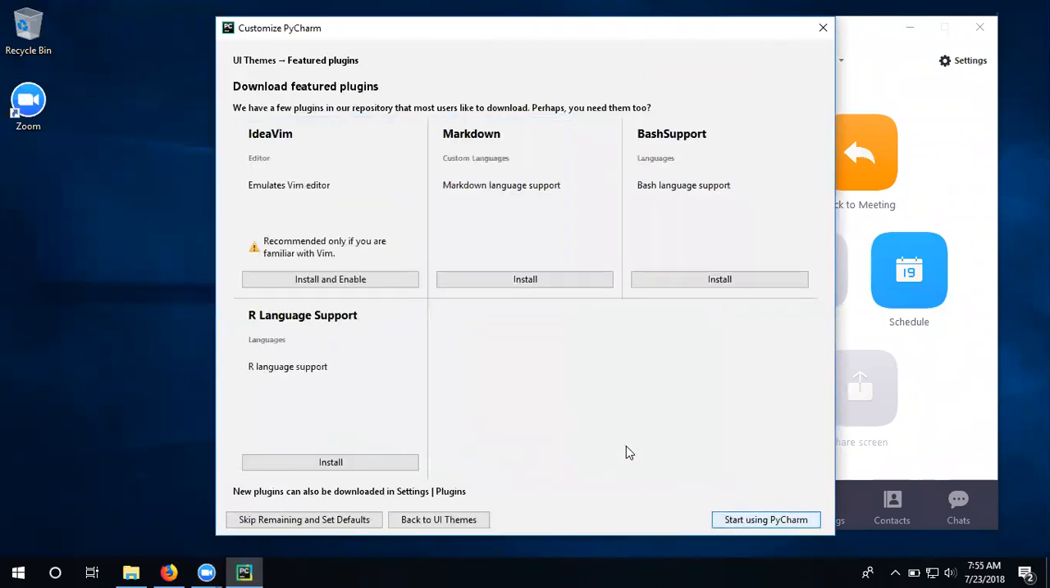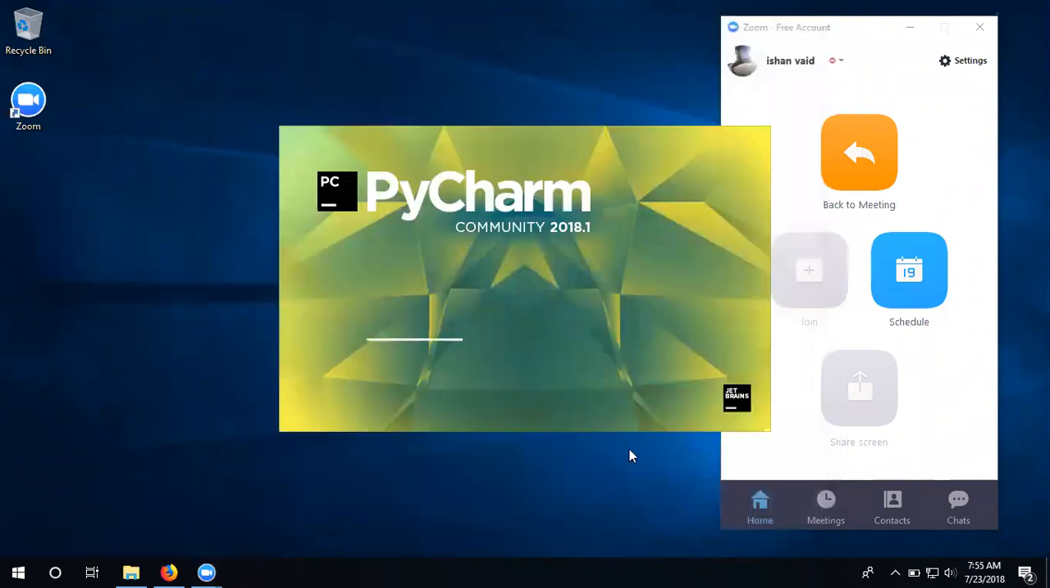It will show some options to download, like Markdown and Bash. It is not necessary to install all of them. Just skip this step and start using PyCharm.